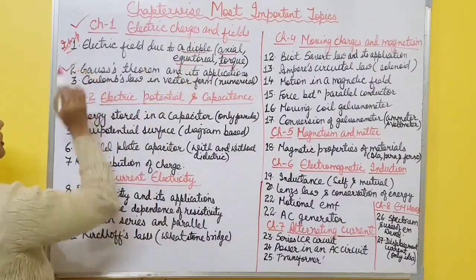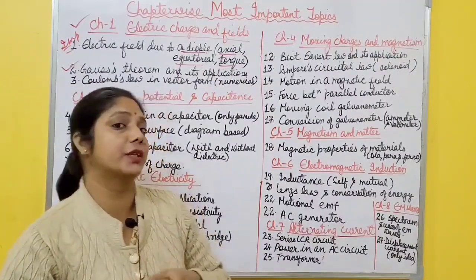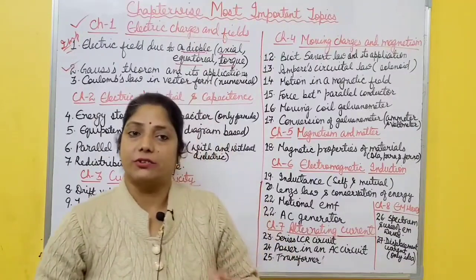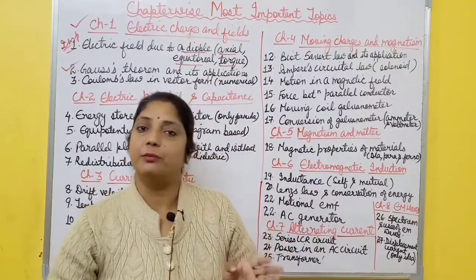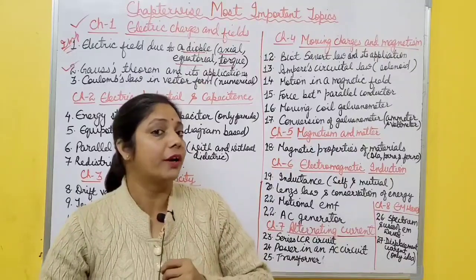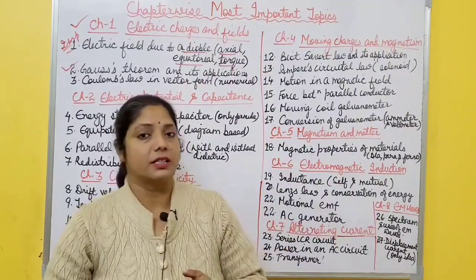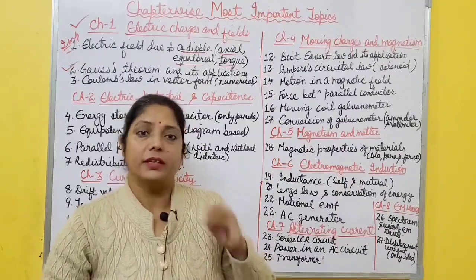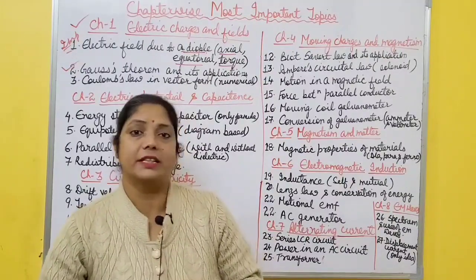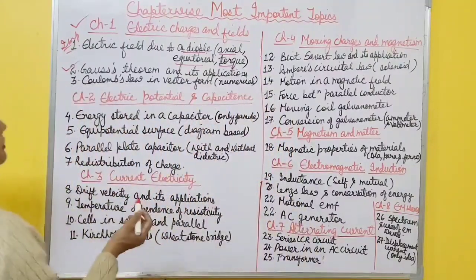Then second one is Gauss theorem and its applications. There are 3 applications. First one is infinitely long straight wire, second one infinite thin plane sheet, and third one which is very important for this one. Why it is important? Because it was deleted in the last year, right? So it is included in this year, that is thin spherical shell. You have to determine electric field due to thin spherical shell. So that is very important for this.